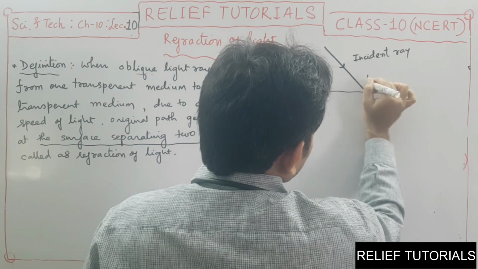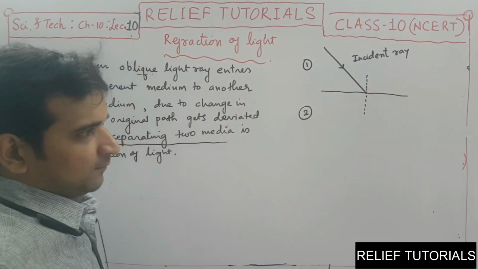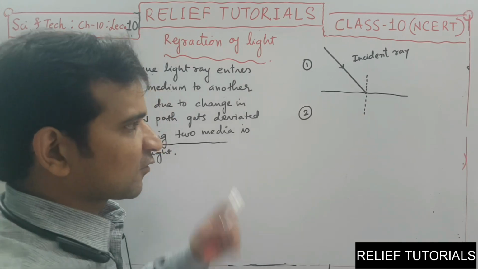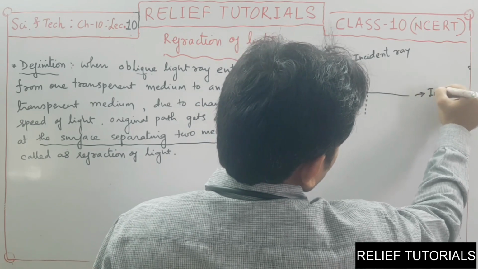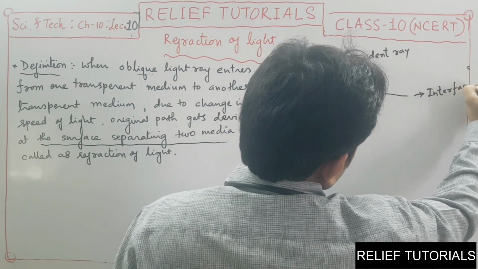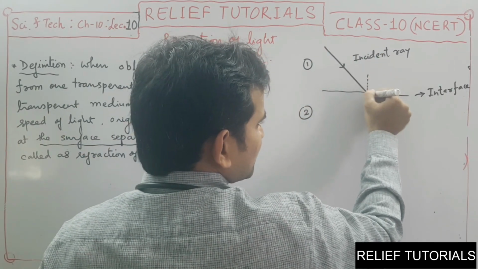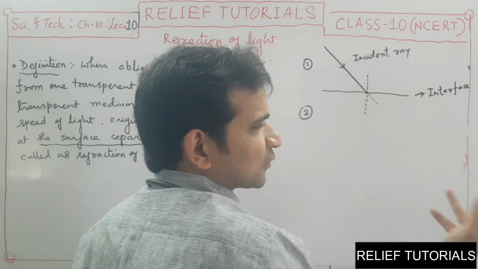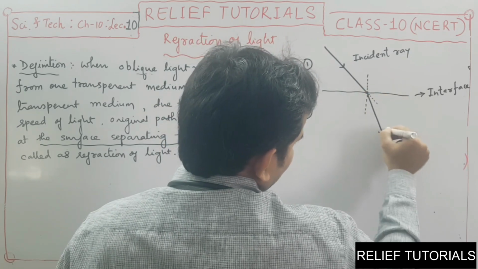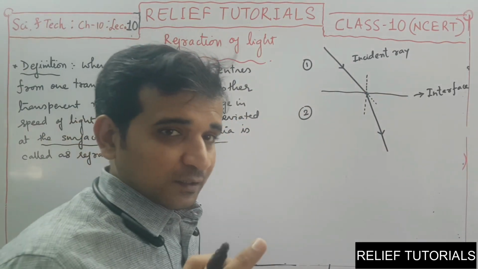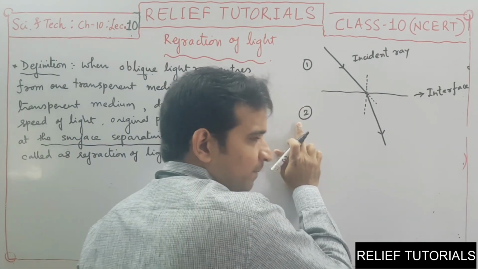At the point of incidence we can draw, as usual, the normal, just like we have drawn the normal in the case of mirrors. So this is the interface. This is the point of incidence. This ray is the incident ray. Now this is the original path, but obviously it will not be followed. Let us say this is the deviated light ray. Remember one thing. Consider this is medium number 1 and this is medium number 2.